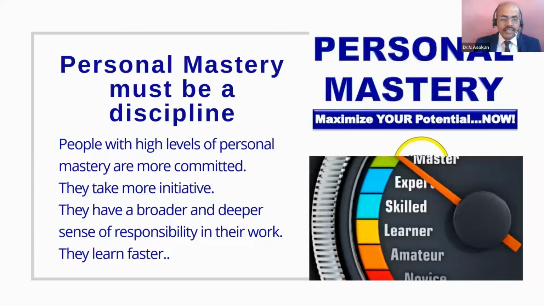Personal mastery must be a discipline, right? People with high levels of personal mastery are more committed, take more initiative, and have a broader and deeper sense of responsibility in their work. They are fast learners. If you start developing the competencies, strengthening your strengths, and coming towards personal mastery, you can easily observe yourself and learn anything fast.